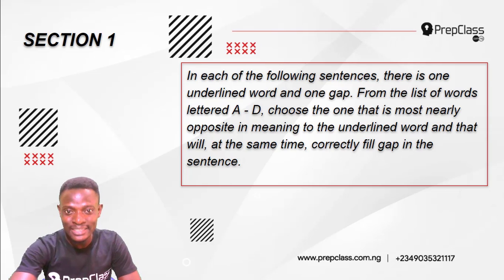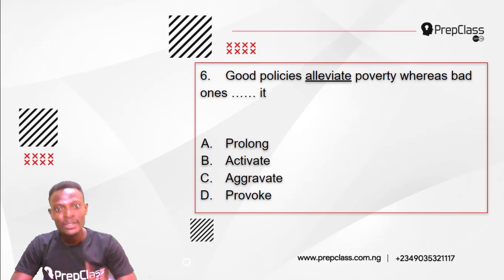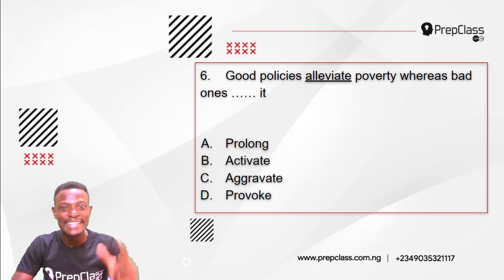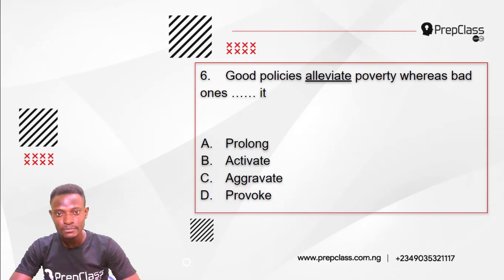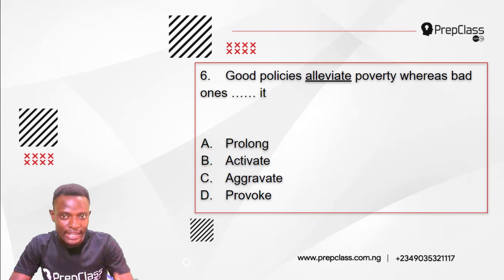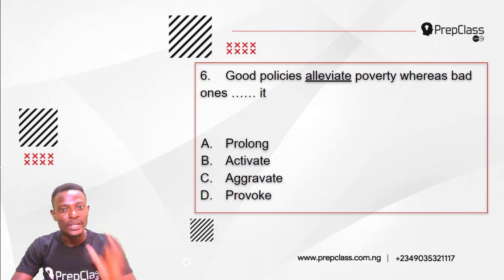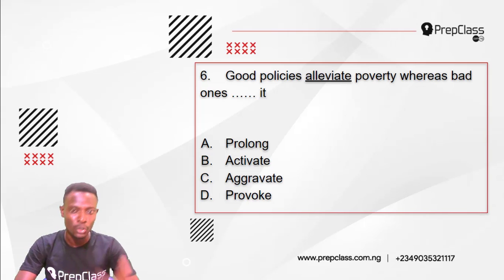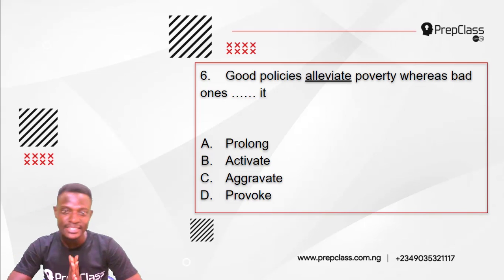Alright, let's begin. Question 6. Good policies alleviate poverty, whereas bad ones dash it. Now, the underlined word here is alleviate. So we are to select the option that is the most nearly opposite meaning to alleviate. Option A, prolong. Option B, activate. Option C, aggravate. Option D, provoke.